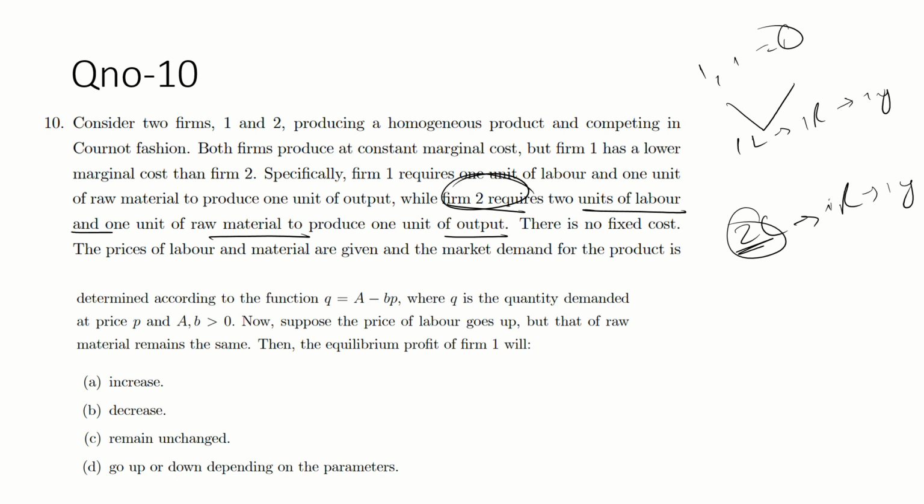When L and K are equal, then your production function will be min, otherwise no. So just convert into a 1-1 format, and here there are 2 labor, so just convert into a half. So that is the logic. I don't know why you're not able to understand this part. It's the same thing: if 5 pens cost 10, what is the price of 1 pen? Similar logic, guys.